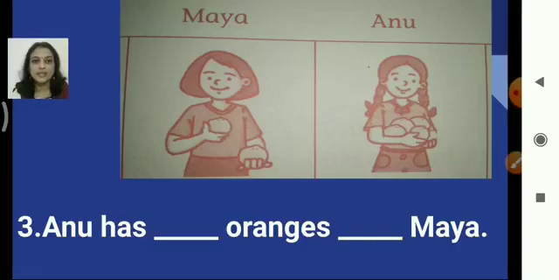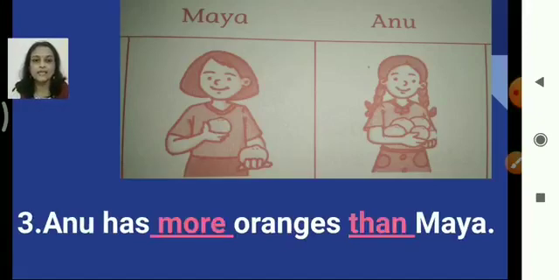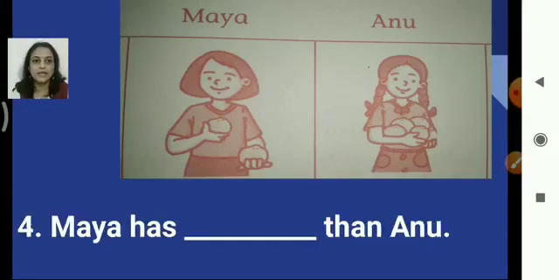Maya is carrying only 2. So what will be the answer? Anu has more oranges than Maya, right? We are counting them, countable nouns. Fourth one, Maya has dash than Anu.